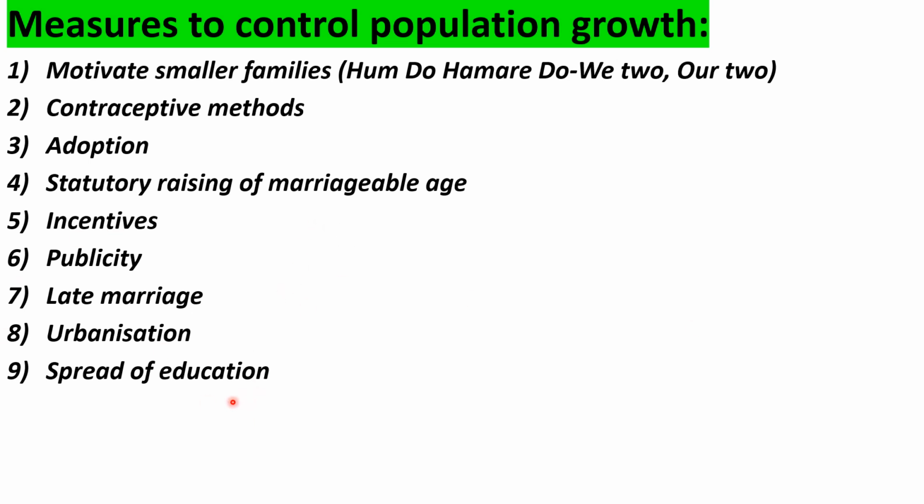Another one is spread of education. Educating the people is very, very important. When we succeed in educating couples and people in society about the ill effects of population growth, we can maximally reduce the population. So these are some measures that help in controlling population growth.